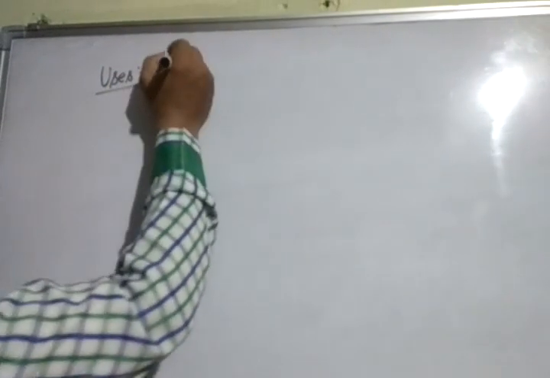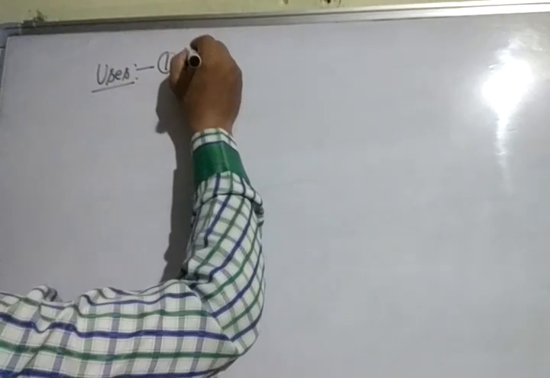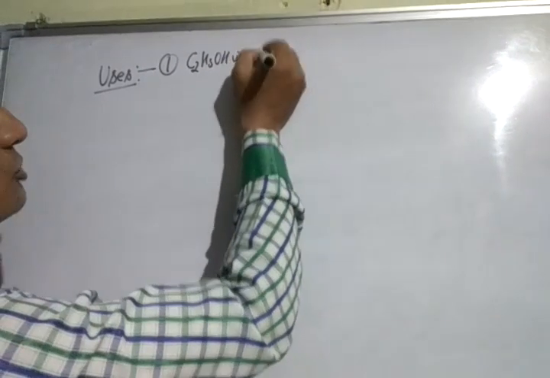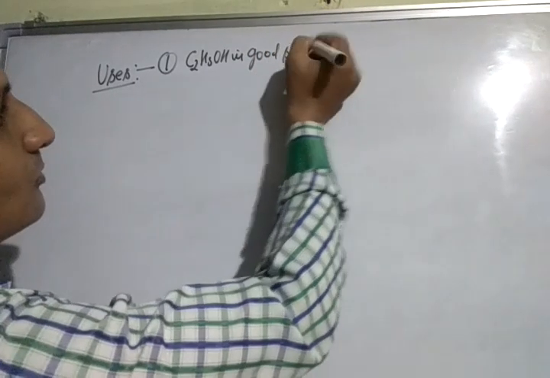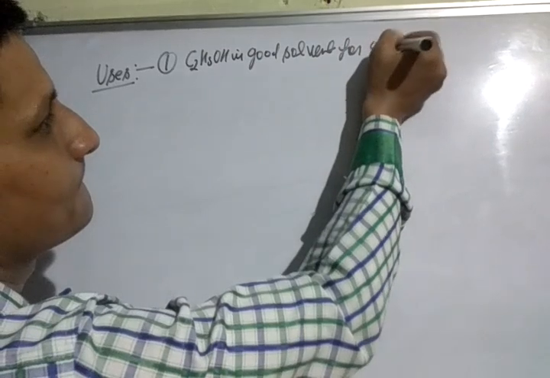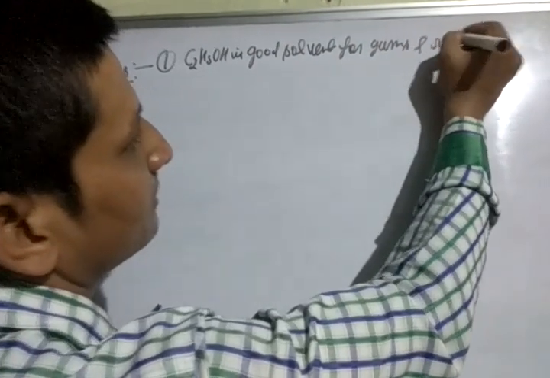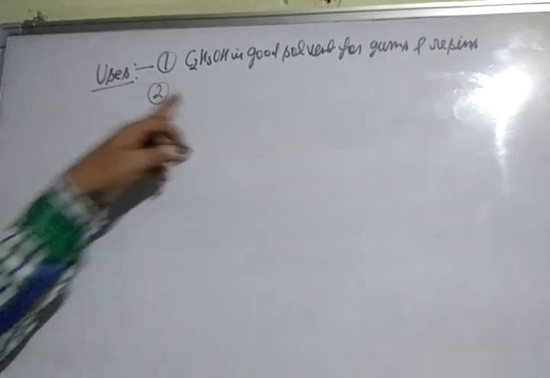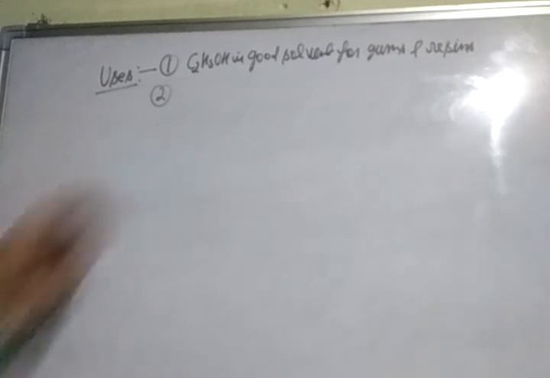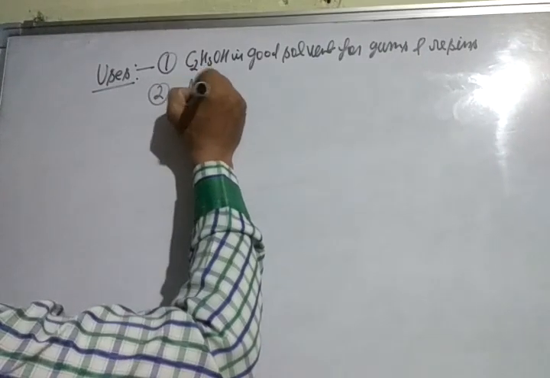First point, ethyl alcohol, C2H5OH, is a good solvent for gums and resins. Second point, ethyl alcohol is used